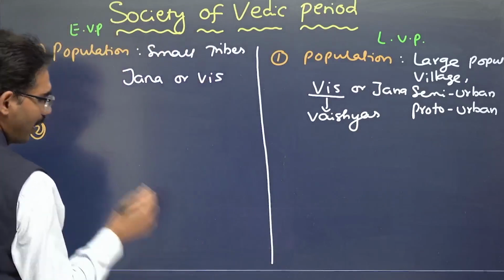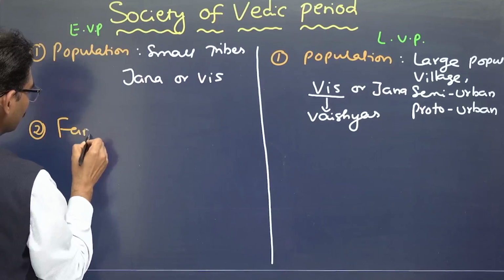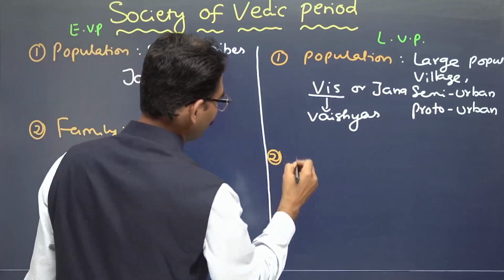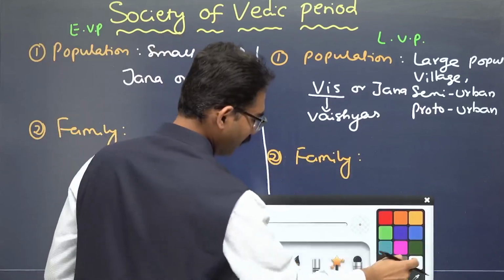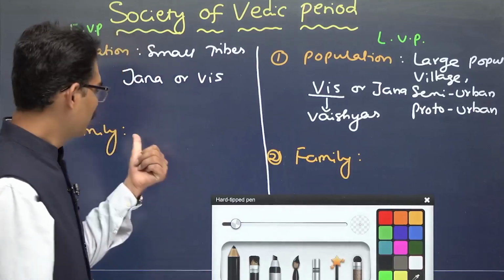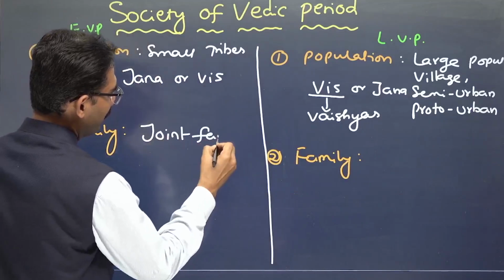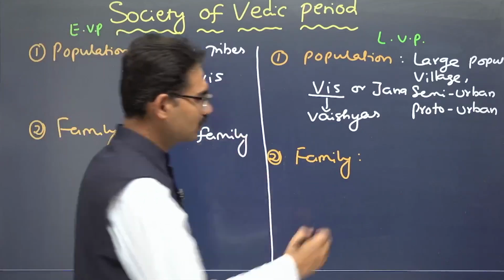Next, family. Again here also family. Even today also this is the same society which we are following. Here, joint family system. People is to live for many generations. And same is the case here also, joint family.